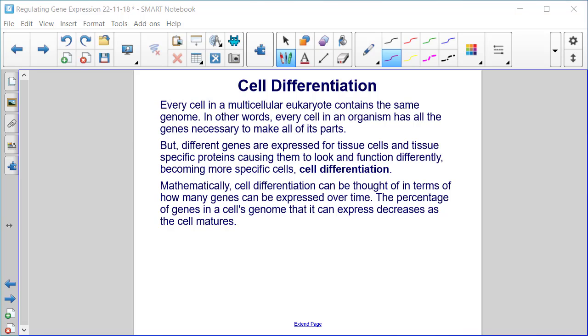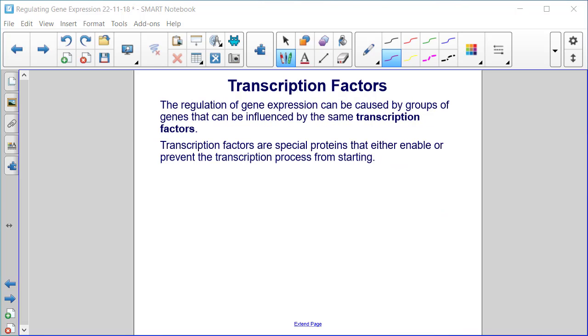Mathematically, cell differentiation can be thought of in terms of how many genes can be expressed over time. The percentage of genes in a cell's genome that it can express decreases as the cell matures.